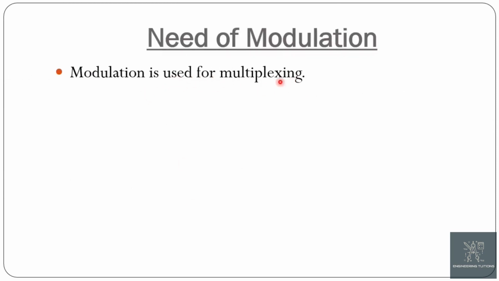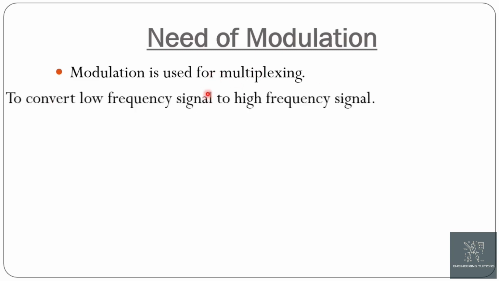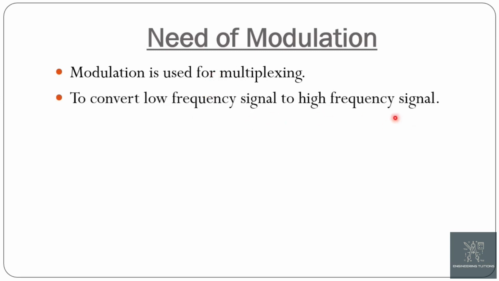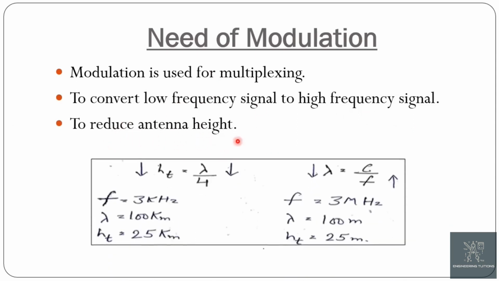Modulation is needed for multiplexing. This will be understood when we study TDM and FDM in an upcoming session. It is also needed to convert a low frequency signal to a high frequency signal to reduce antenna height. This is the main reason for which we use modulation.